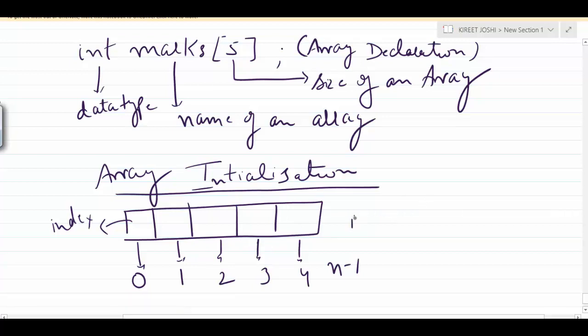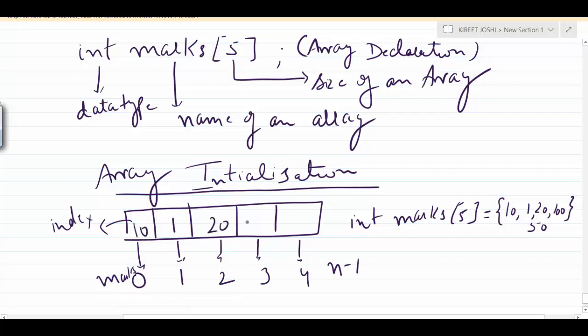So if we have int marks[5], we can initialize it in a single statement like this, is equal to followed by curly braces. The marks can be anything: 10, 1, 20, 100, and 50, let us suppose. So marks of 0 will be 10, this will be 1, this will be 20, this will be 100, and this will be assigned as 50.